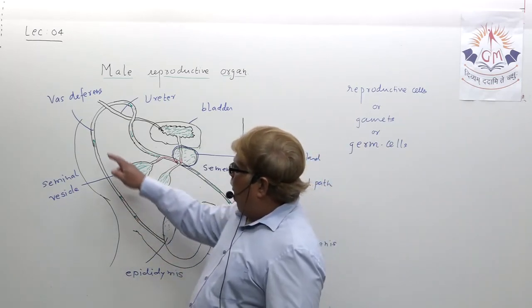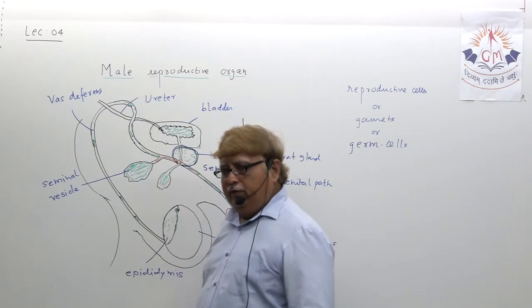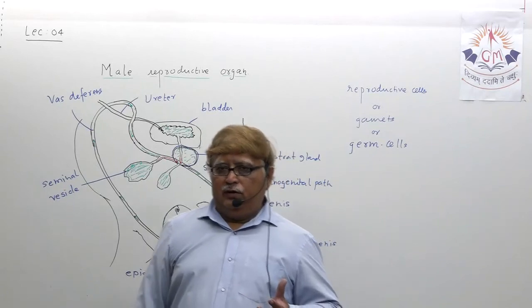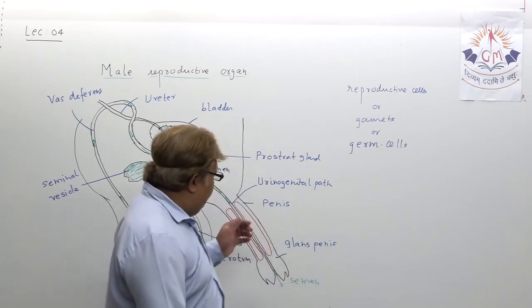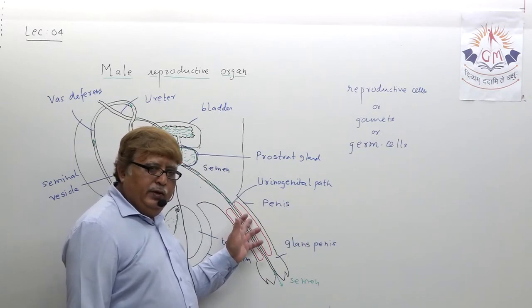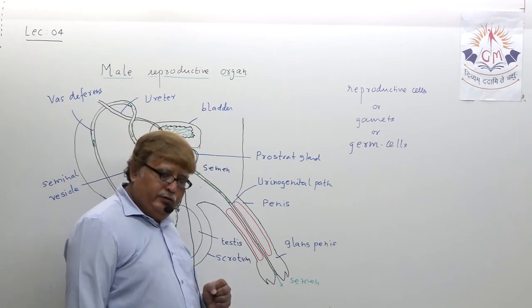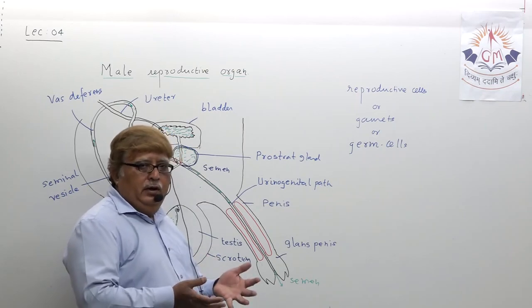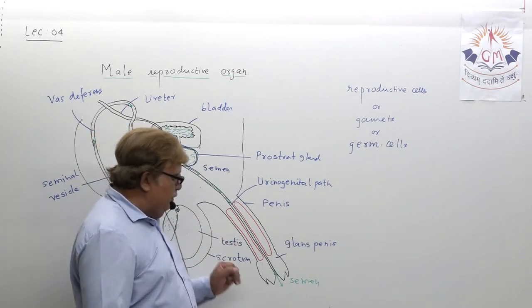Then they travel in the long tube, the vas deferens, and during its path it meets the secretion of the seminal vesicle and prostate gland and turns into male semen. This male semen will travel in the urinogenital path, and the external reproductive organ, the penis, helps to release this male semen outside the body. Understand? This is the complete process.